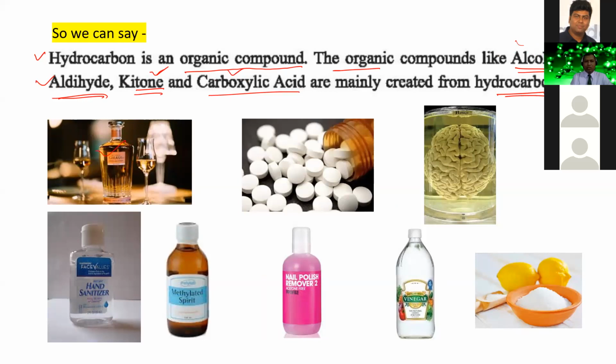This one is alcohol. In hand sanitizer, alcohol is present. In methylated spirit, alcohol is present. In sedative drugs, aldehyde is present. In formaldehyde, aldehyde is present. In nail polish remover, ketone is present. In vinegar, acid is present. Citric acid is present in lemon juice. So this alcohol, this aldehyde, this ketone and carboxylic acid are mainly created from hydrocarbons. We can produce these compounds from hydrocarbons. So these are the derivatives of the hydrocarbons.